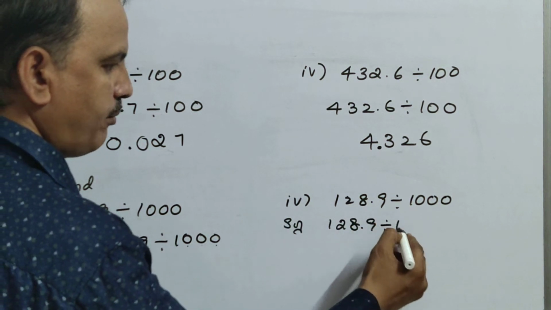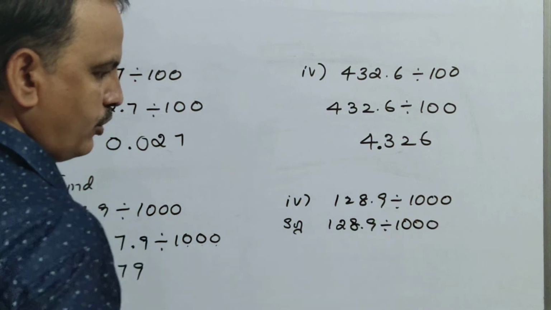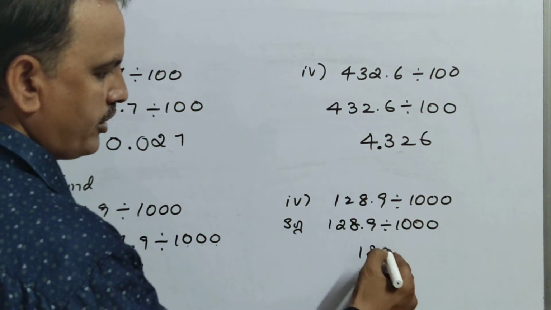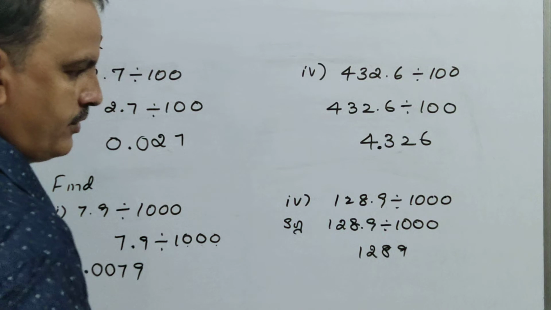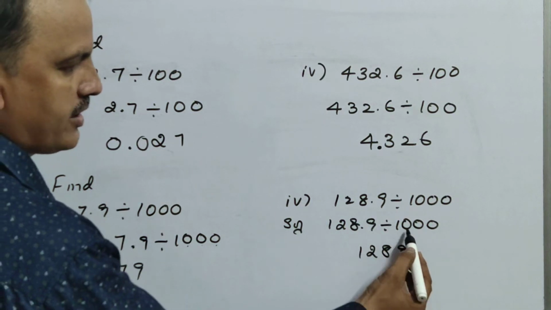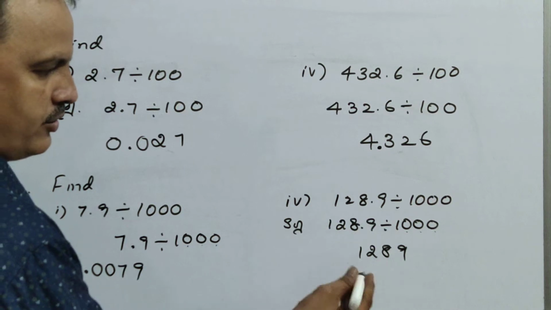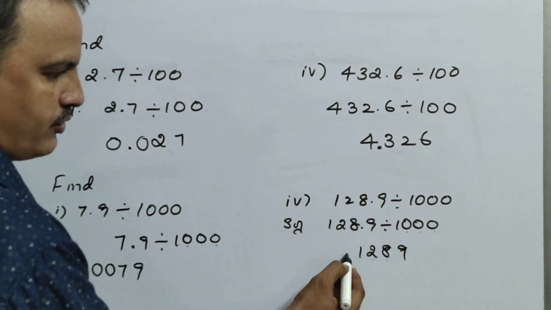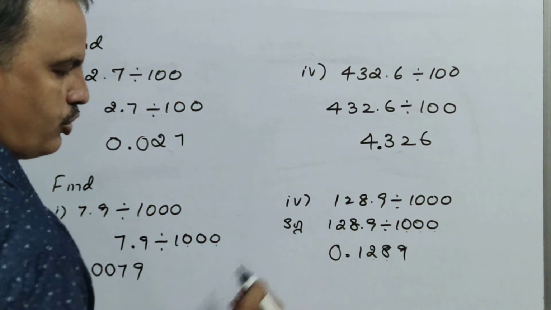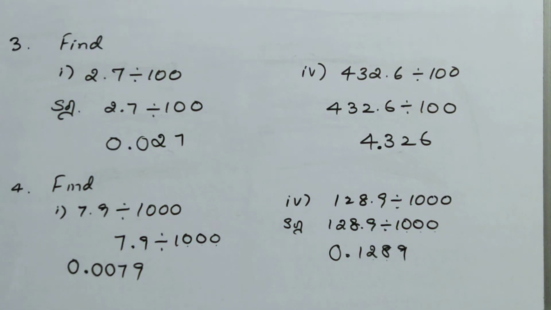Next, this one. 128.9 divided by 1000. First write 1289. How many zeros? 1, 2, 3. Now we have to start from 8. 1, 2, 3. So here the point will come. So 0.1289. Like this you have to do the sums.